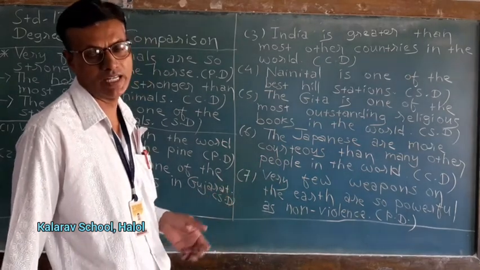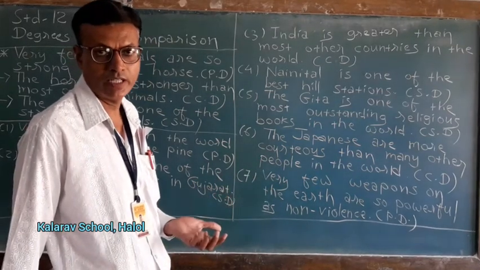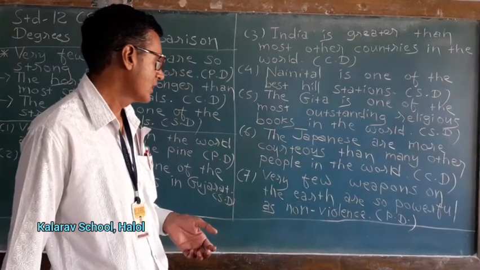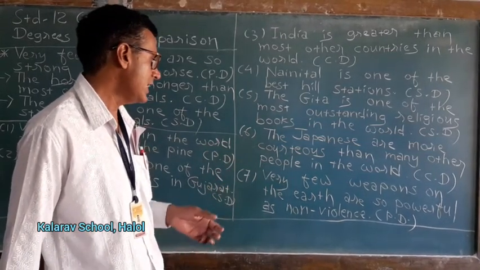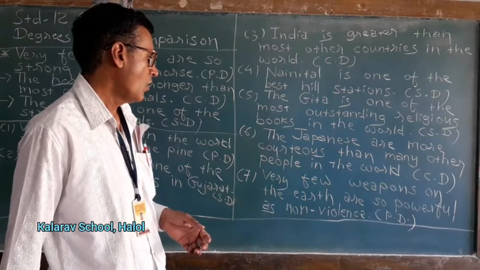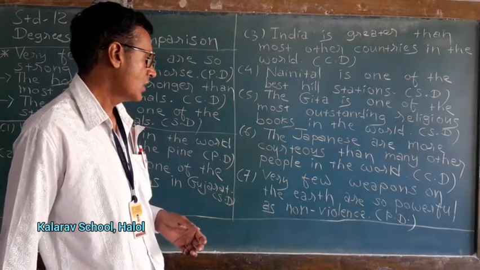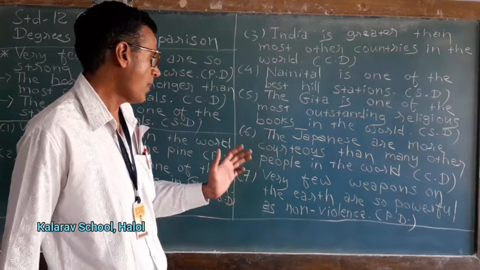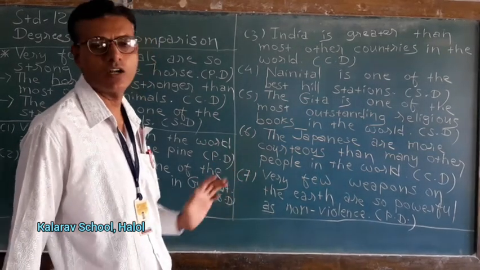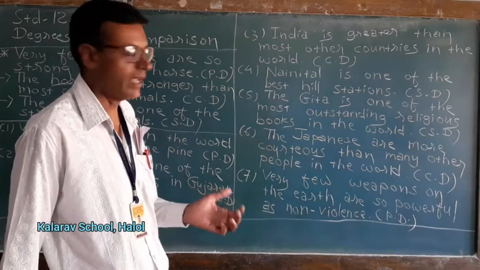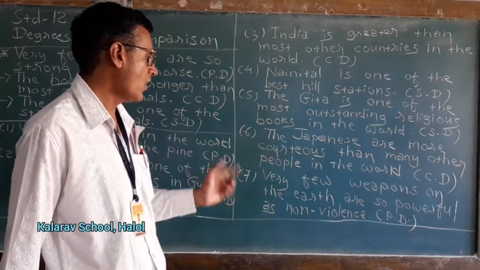This is comparative degree. Now I am using superlative degree. Non-violence is one of the most powerful weapons on the earth. Again I am repeating the answer.